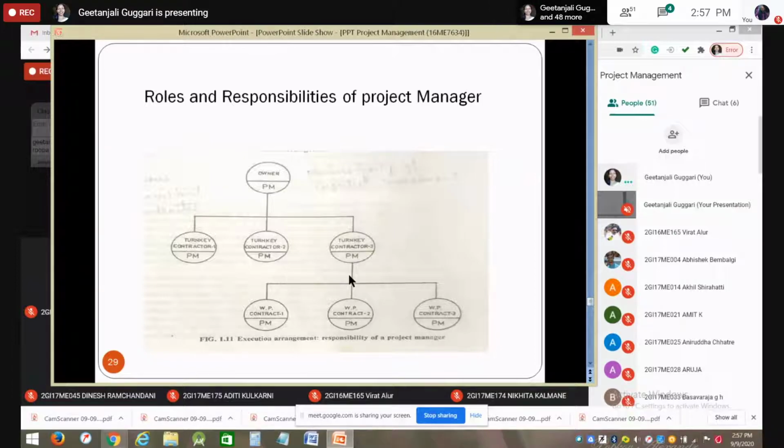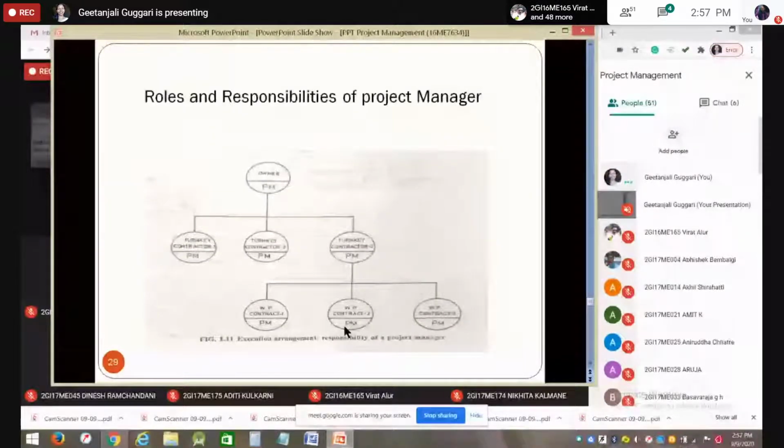Like this, they will go on dividing each project into sub projects, and whether that activity will be taken care of by the project manager himself, or we call for tenders and assign that work to contractors, that also is the main responsibility of a project manager. He has to look into his area of expertise and what facilities are available.